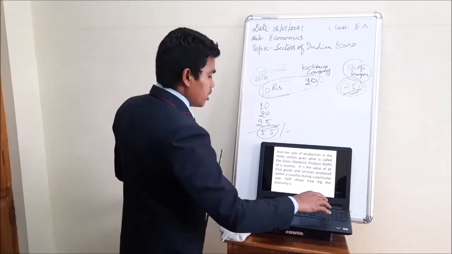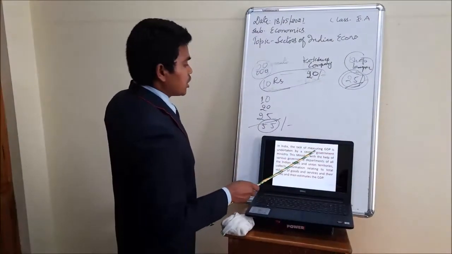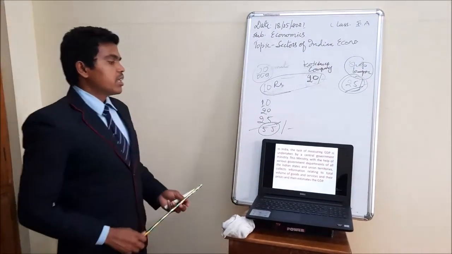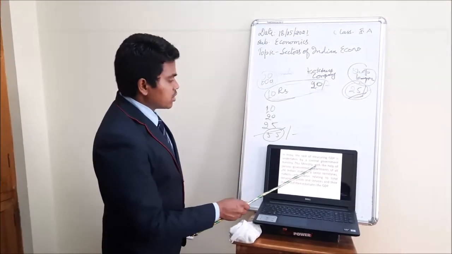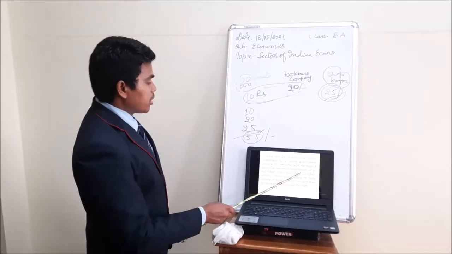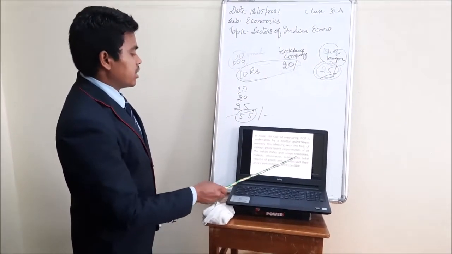In India, the task of measuring GDP is undertaken by the central government, with the help of various government departments of the Indian states and union territories.